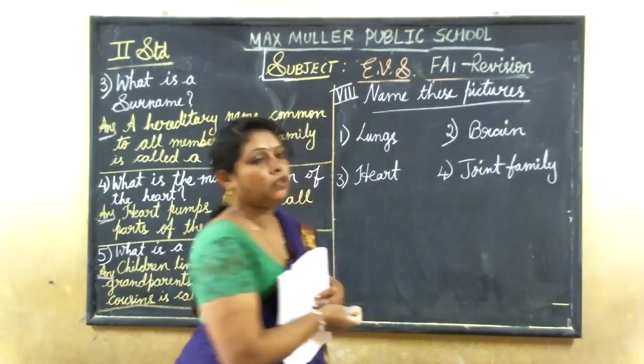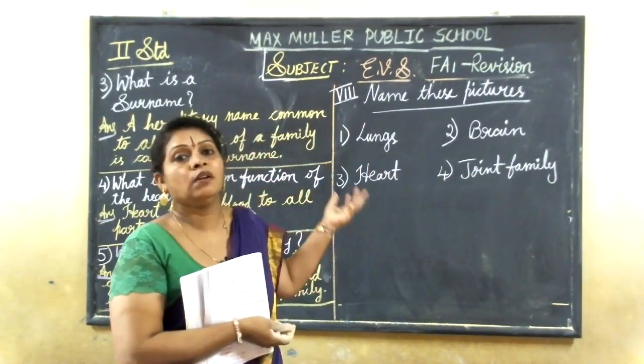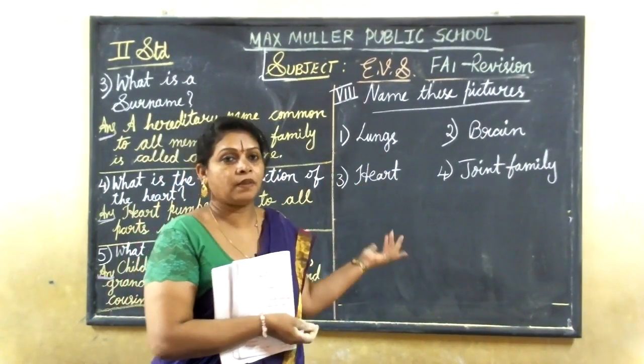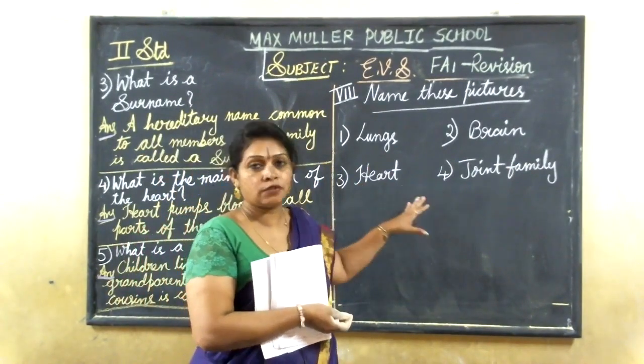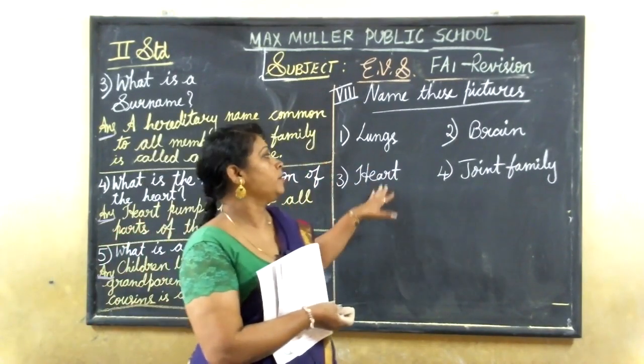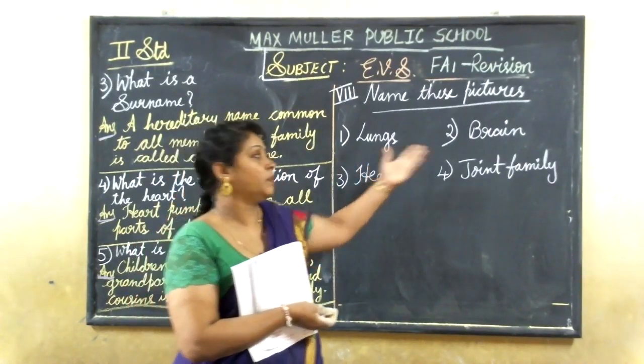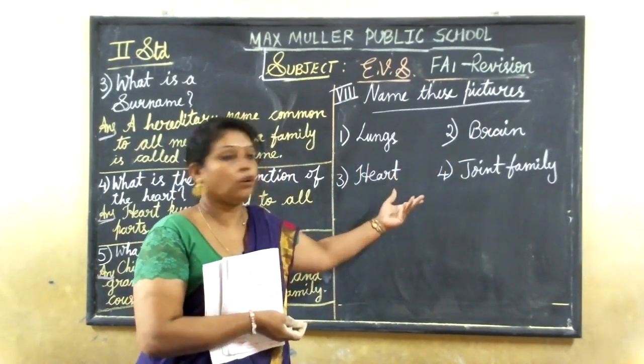In these four pictures, you may get any one or two or three. Within these only you will be getting the pictures, and you have to name the picture.